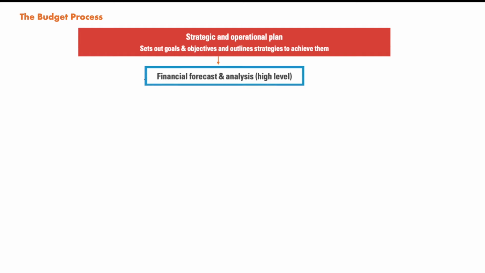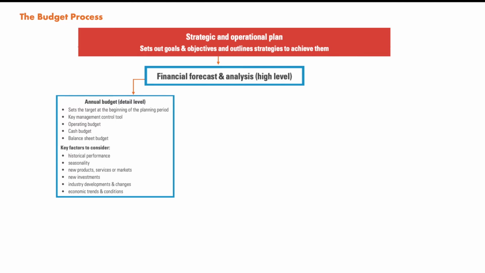Then the next step is financial forecast and analysis. That's a high level thing. What does that actually mean? I'll give you a little bit of an example. When an organization is setting up organizational strategies, that is how strategy is implemented. Then yearly targets or assumptions, that's called the business plan. But the budgeting process and the financial side includes the operating budget, cash budget, and balance sheet budget. When we merge these budgets, then we make a forecast.